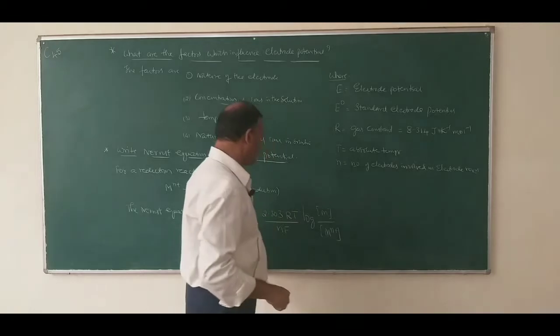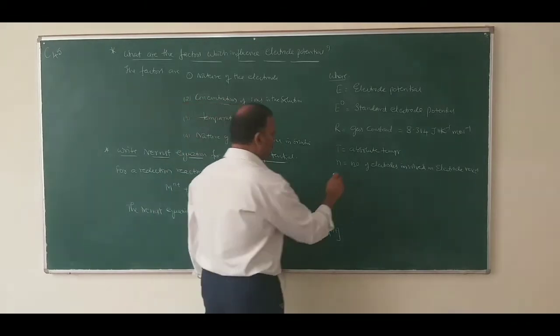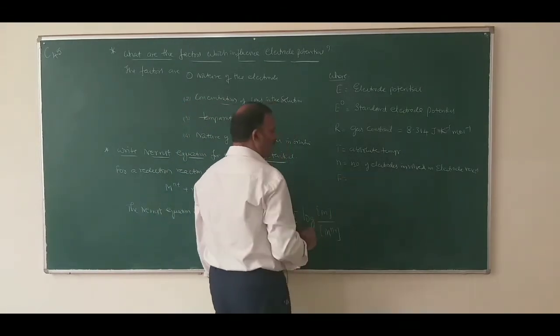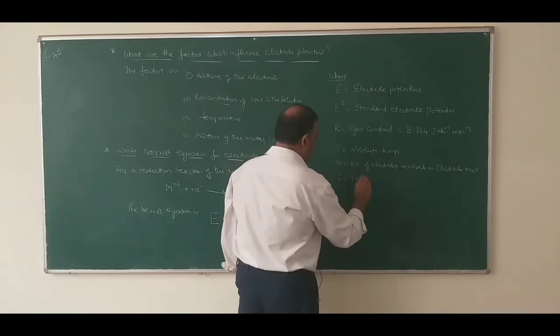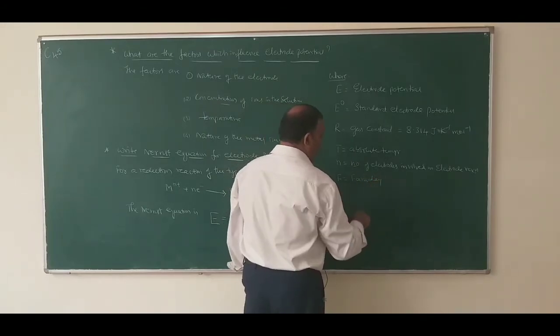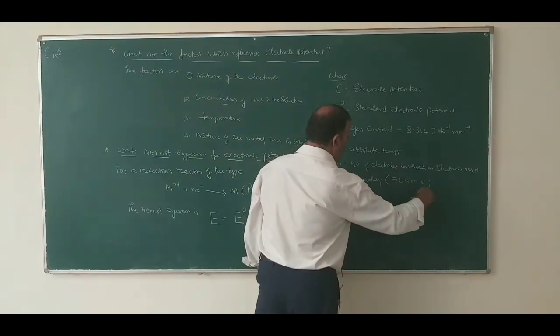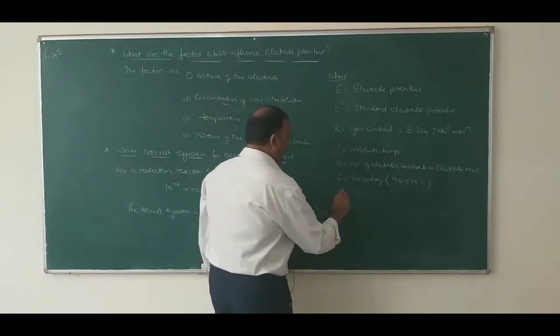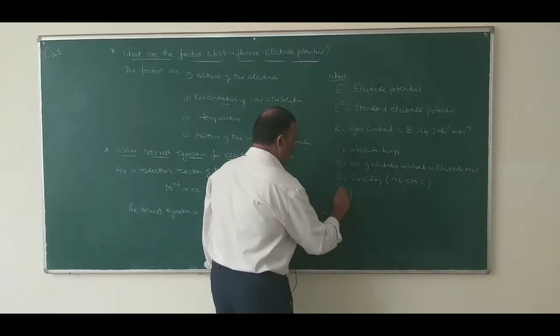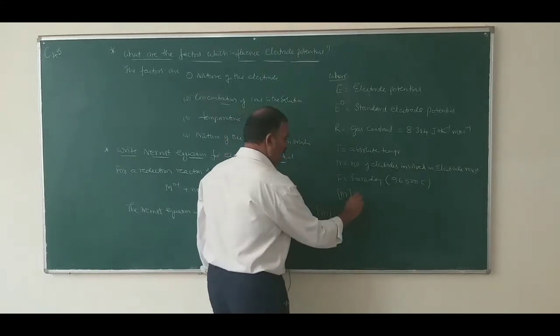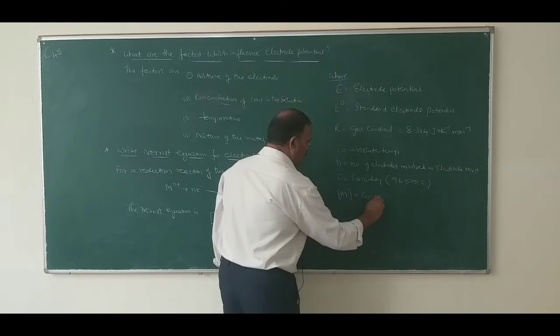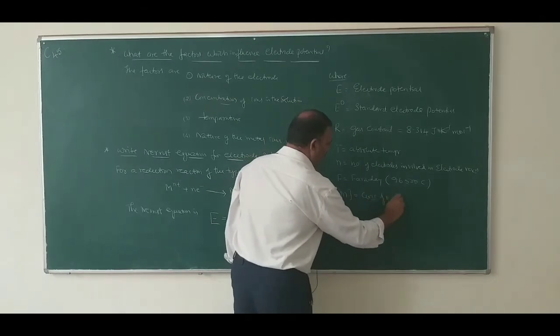n is the number of electrons involved in the electrode reaction. F equals Faraday, and its value is 96,500 coulombs. M in square bracket is equal to the concentration of metal.